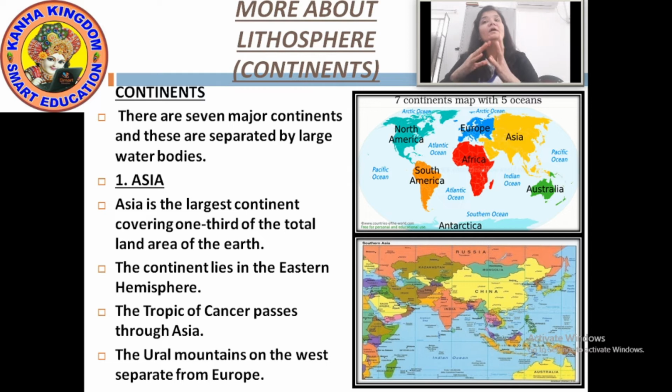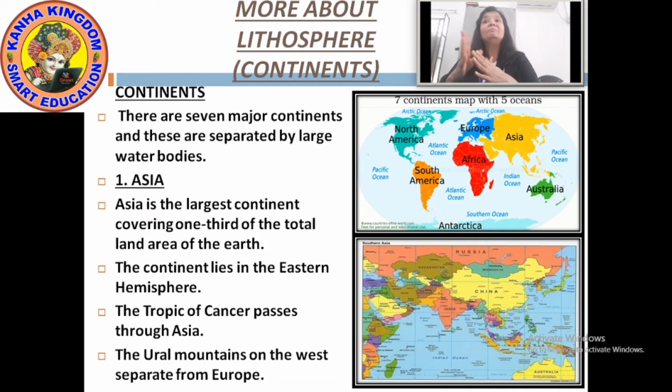Okay. Now here I have shown you a picture. Just have a look on it. In the picture I have given a map. In that map you can easily see 7 continents and 5 oceans. I have told you the oceans are the water bodies that separate the continents. In the picture you can see it clearly.